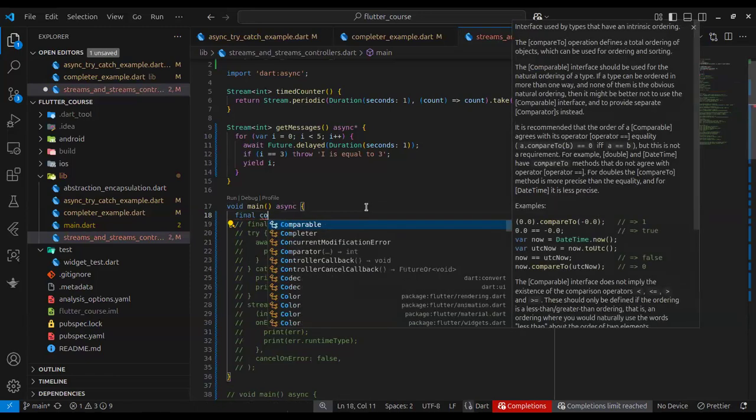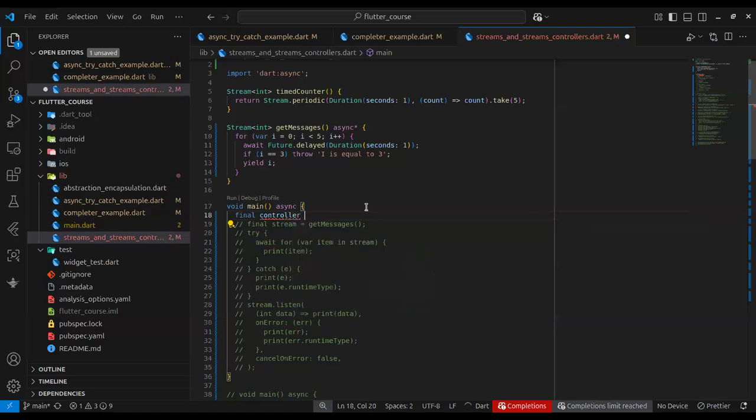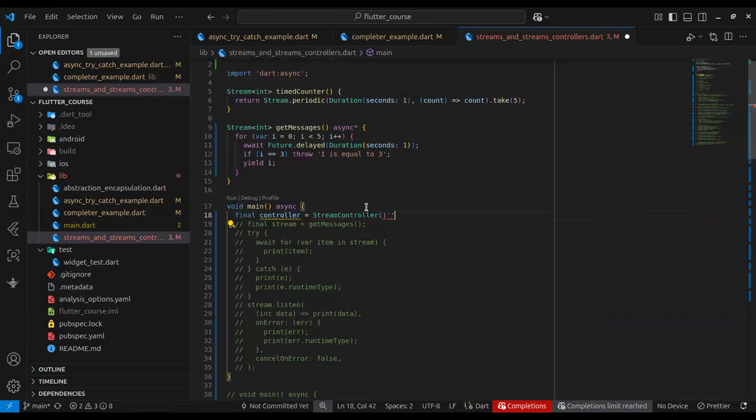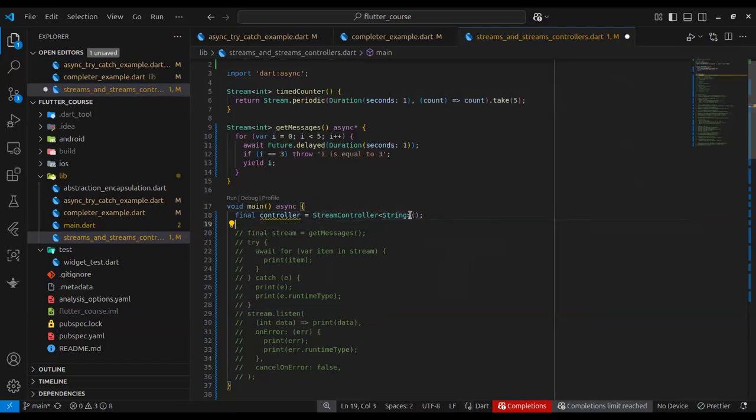So this is how you define stream controllers: the object StreamController. You have to give it the type that you want the stream to emit. So if I give the type of string, that means the associated stream is going to be of type string, the generic type too. So that explains that. I think that's easy to understand.